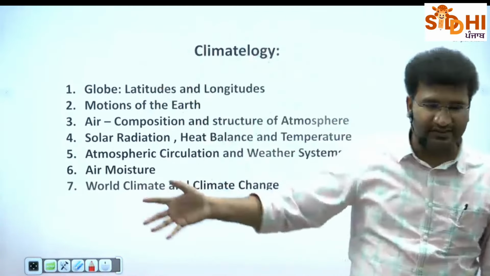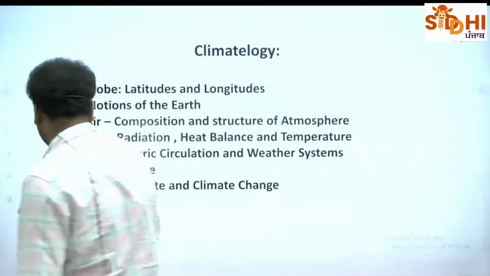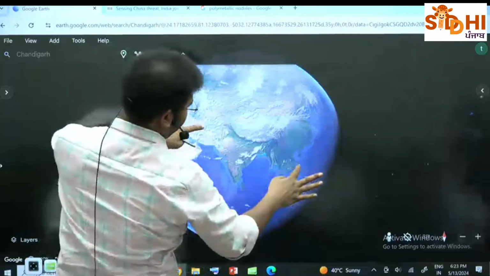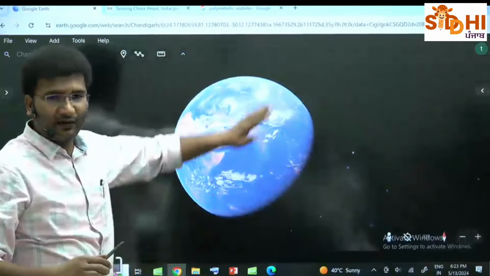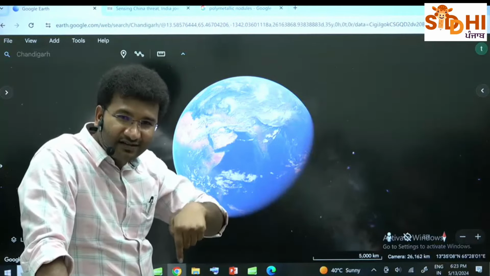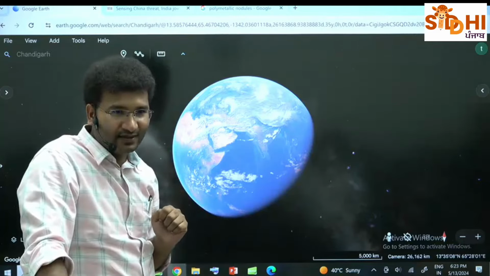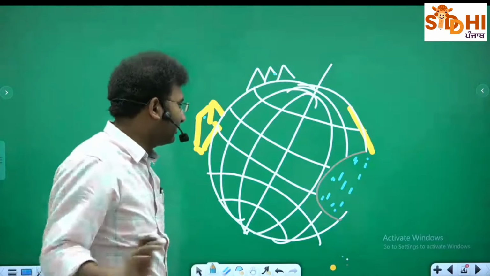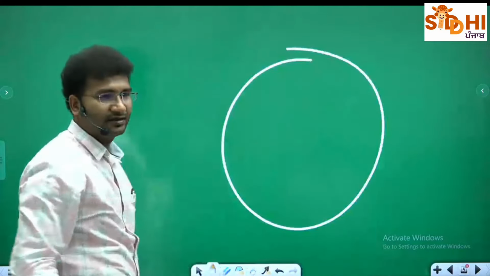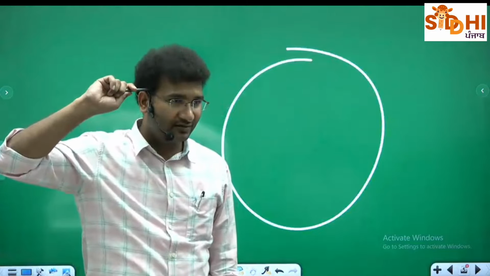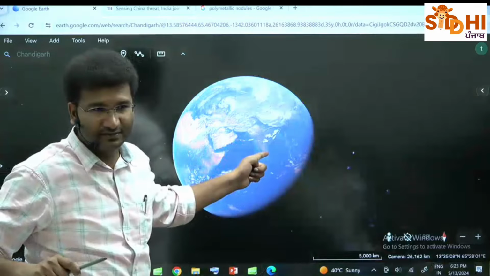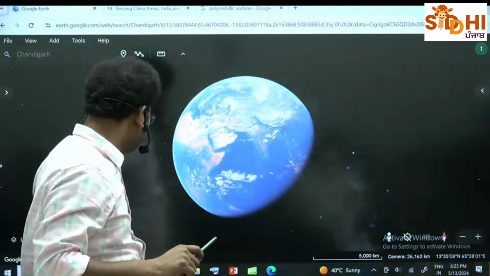Got an idea? In simple terms, if I take this earth, whatever you find on the surface of the earth, there is a reason which is in the interior of the earth. अब देखो, if I am drawing an earth like this, just imagine I am drawing an earth like this. आपके दिमाग में कैसे होना चाहिए ना? You should imagine it like this. समझ गया? You should be imagining in this manner.